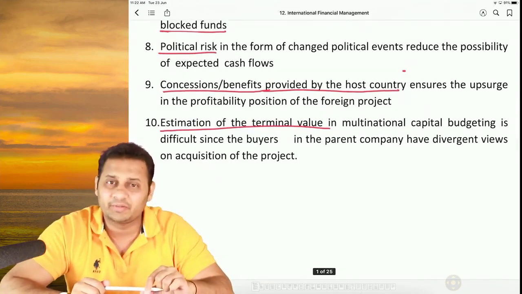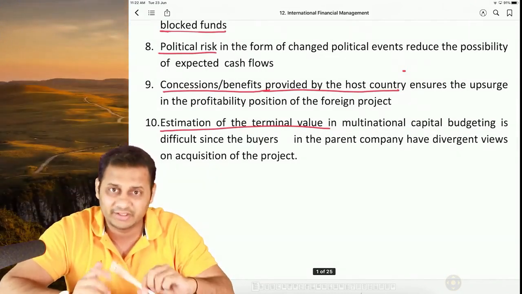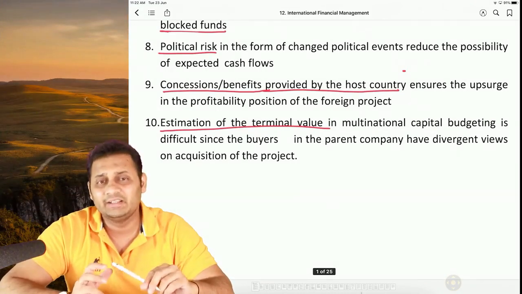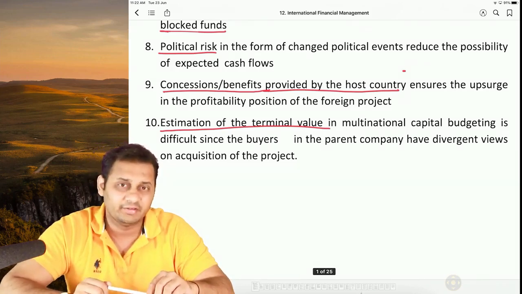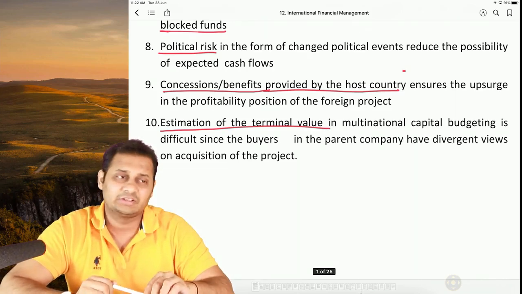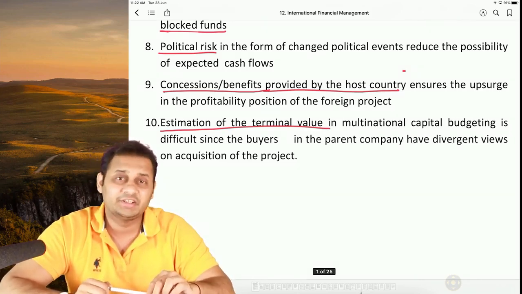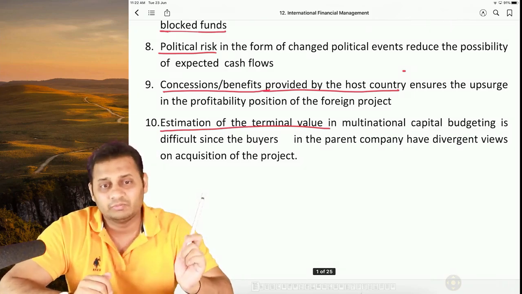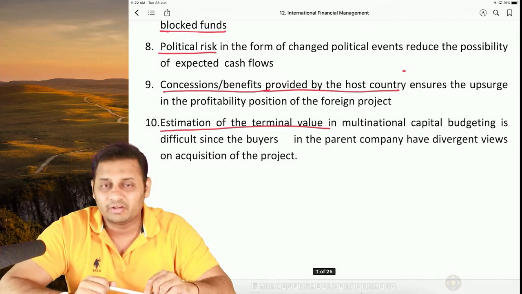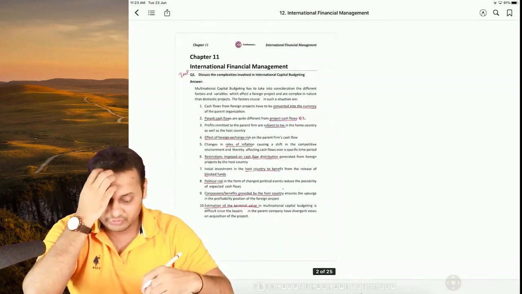Whenever you decide to terminate the project, to close the project, to shut down the project or sell it to someone else, then deciding the terminal value at the end of the period will be difficult for you, because the project is situated in a different country, and it depends on the situation and the environment of that country at that time. So that's the 10th point, estimation of terminal value. These are the 10 points that you need to remember.